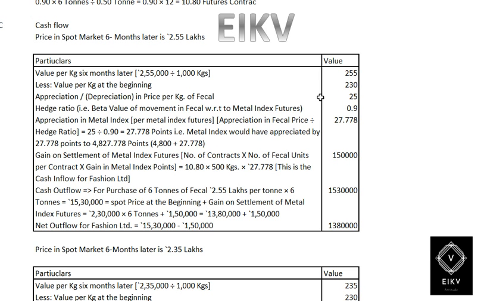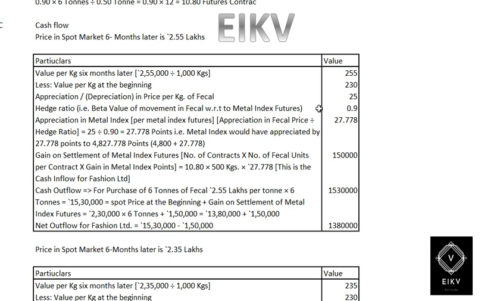So appreciation, when we subtract 230 from 255, is rupees 25. The hedge unit, that is the beta value of vehicle to the metal index, is 0.9. Therefore 25 divided by 0.9 gives you 27.778 points, which is the appreciation in metal index per metal future contract.